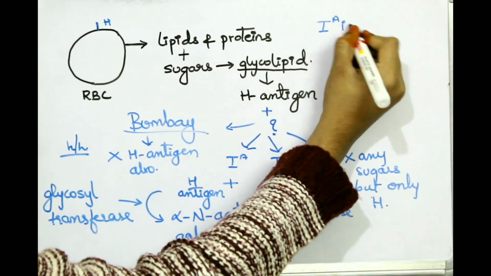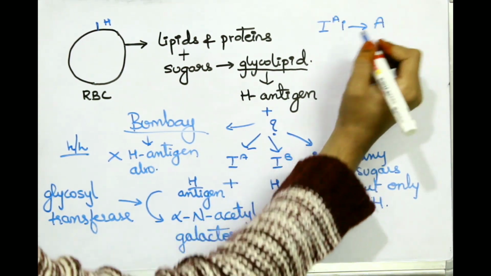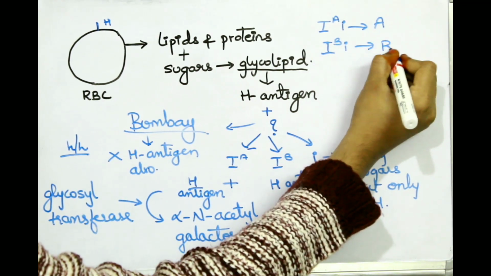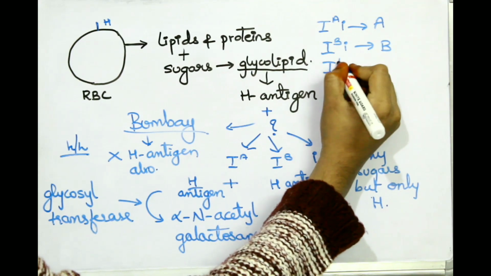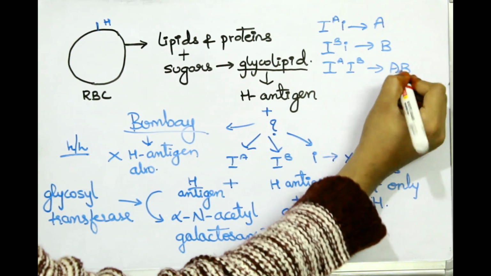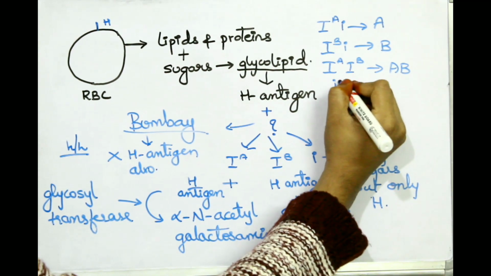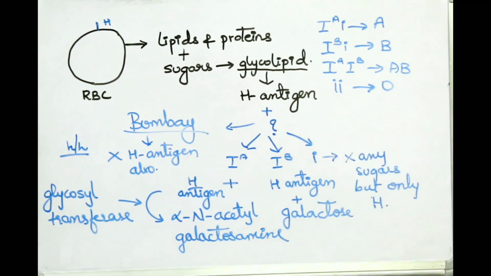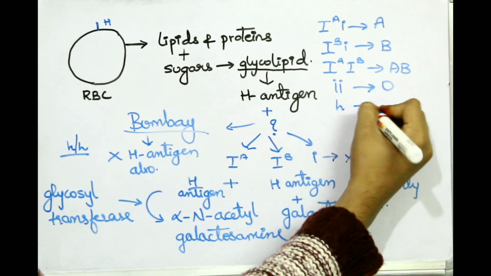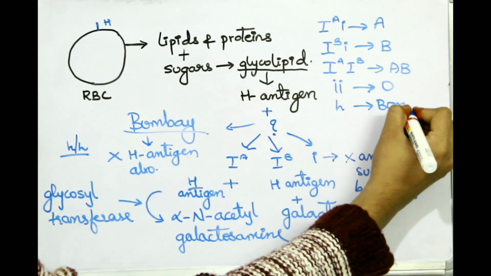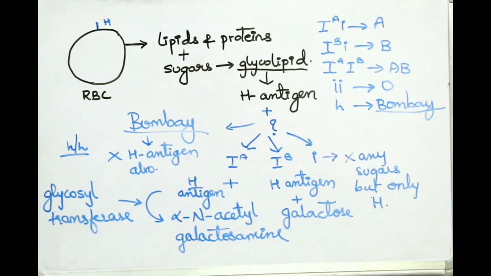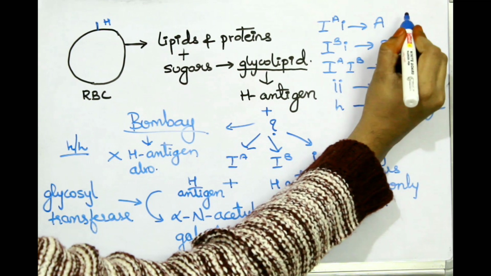Our body has a certain mechanism. If the RBC has an antigen, our body synthesizes an opposite antibody in the plasma. These are the genes which are responsible for synthesizing these blood groups. The genes part, don't worry, I'll discuss in the multiple allele part in genetics. So these are the blood groups A, B, AB and O, and Bombay is another type of blood group. These are the antigens present on the cells.